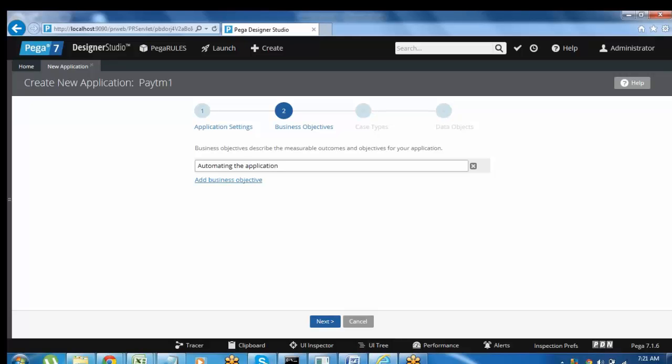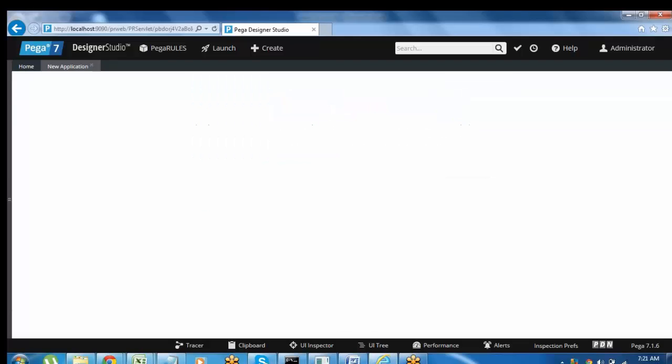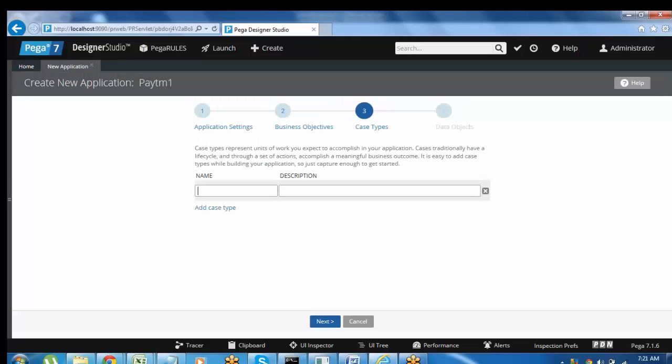Building a new application. So next, click on the next option. It will ask you for the case types. Case type is nothing but modules in the application. When you develop one application, you can add any number of modules here. Right now I'm adding only one module. Later, based on the requirement, we can add any number of modules.